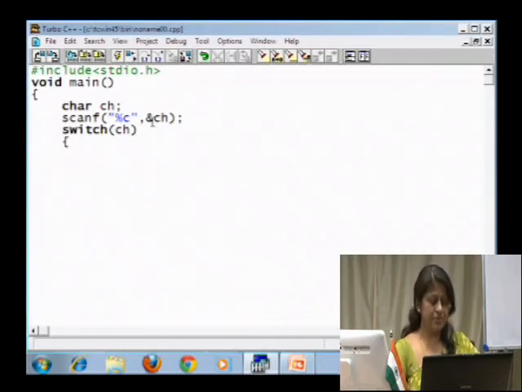and then I am specifying the cases, that is the switch cases. Case, we know that the vowels are A, E, I, O, U. So, I will just give some of them, whether it be an uppercase or a lowercase. So, we need to check them because C is a case sensitive language.